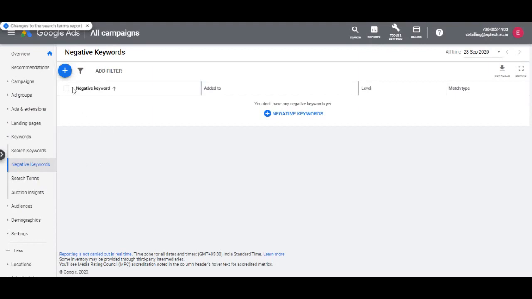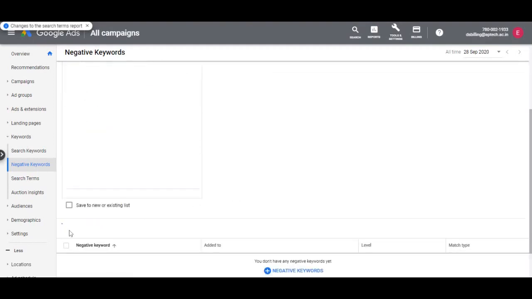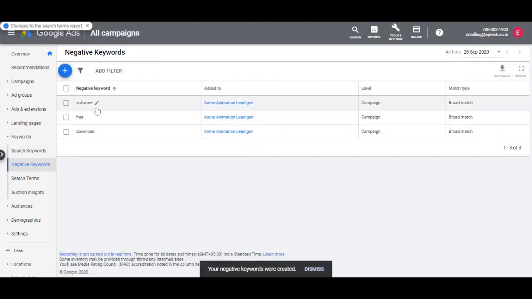We click on negative keywords, and then we can add the keyword terms by clicking the plus sign. We can select keywords to be added at the campaign or ad group level, then click Save. So it's best to add general negative keywords like free, download software at the campaign level, so all ad groups under that campaign are covered.